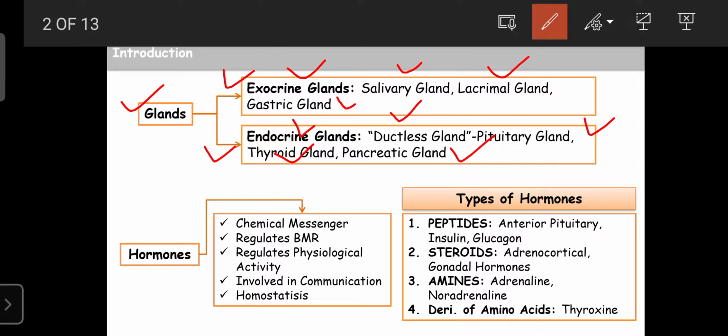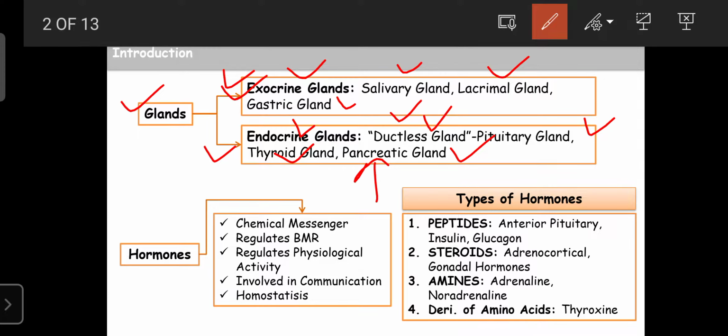The secretions of insulin and glucagon are part of the endocrine function. The secretions of amylase, peptidase, bicarbonate, tripeptidase and trehalase as pancreatic juice come under the exocrine gland. That's why the pancreatic gland is considered both an exocrine and an endocrine gland.